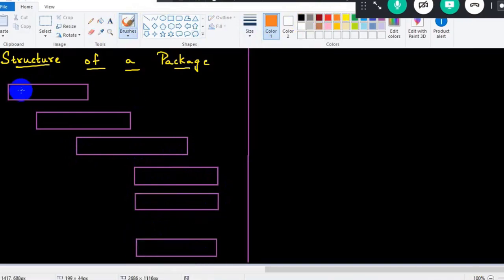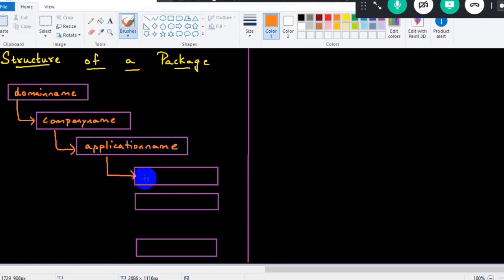What is the first part here? We have to give the domain name, followed by the company name, and then the application name which we are going to work around with. Then we can give n number of modules here: module 1, module 2, and so on till module n. This is the basic structure of creating a package.